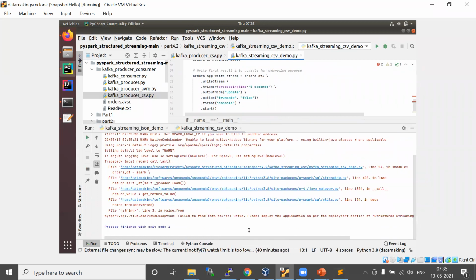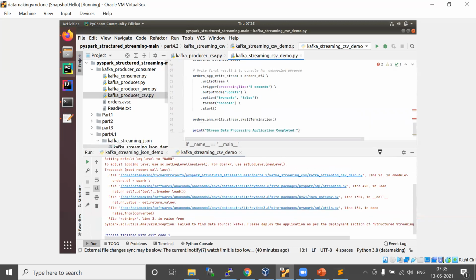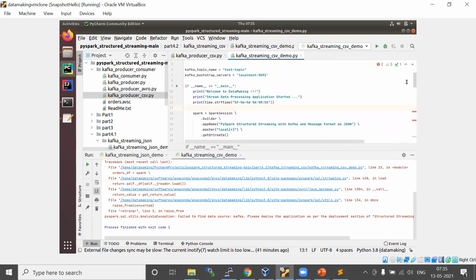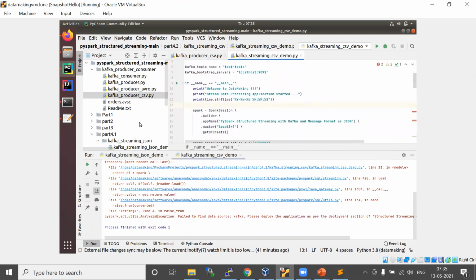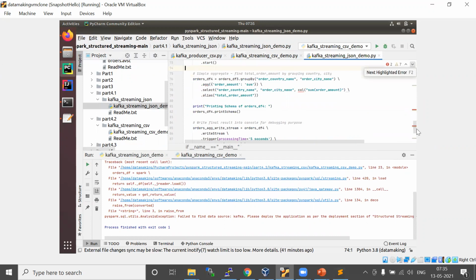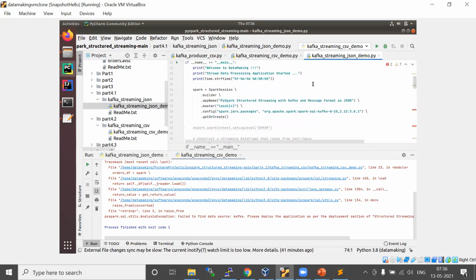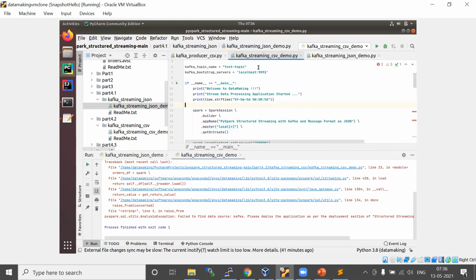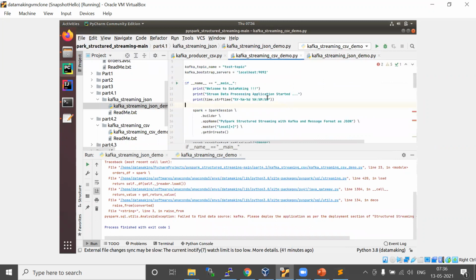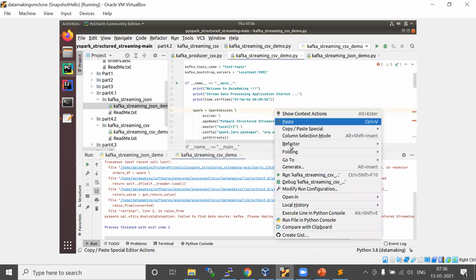It says failed to download. Okay, I think the dependency details are not added here, so I'll copy them from here, after the master URL. Now I'll run this.